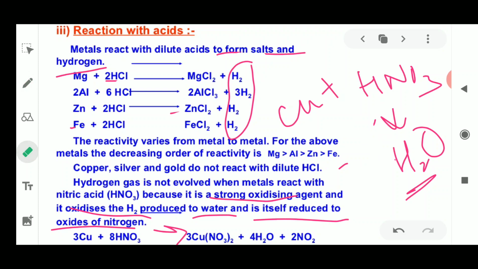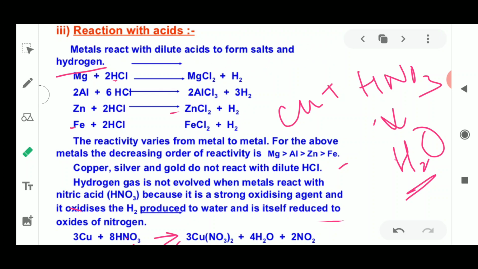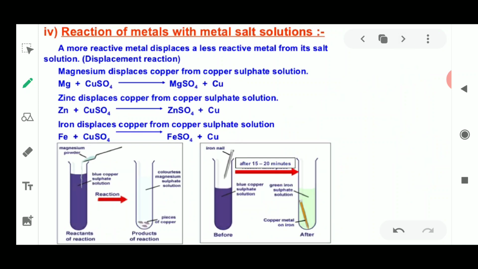The reaction is given below. 3Cu plus 8HNO3 gives you 3Cu(NO3)2 plus water. Why water? Because HNO3 is a very strong oxidizing agent which does not allow the hydrogen to remain in the form of hydrogen gas. It quickly reacts with oxygen to form water, and 2NO is formed along with it. Next, the reaction of metals with metal salt solution.